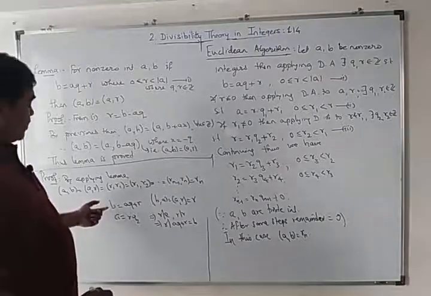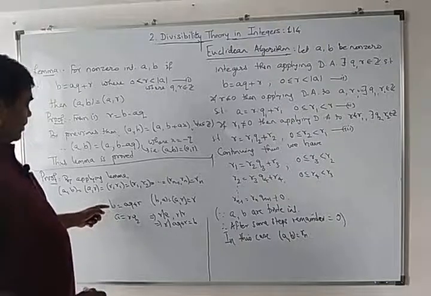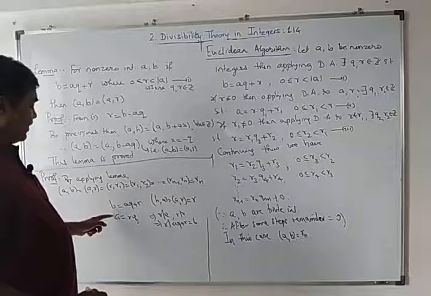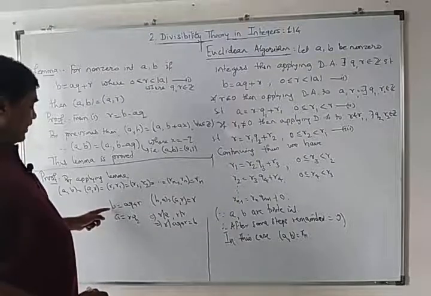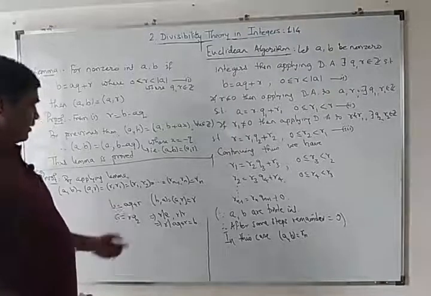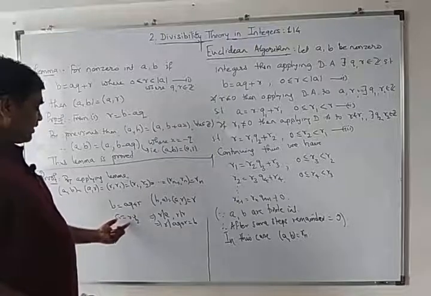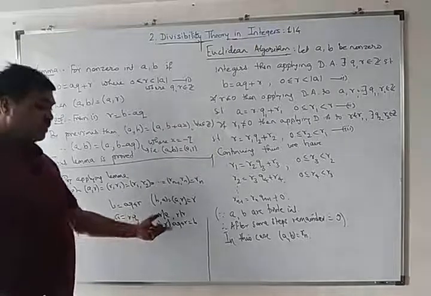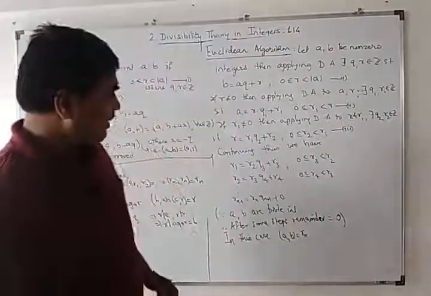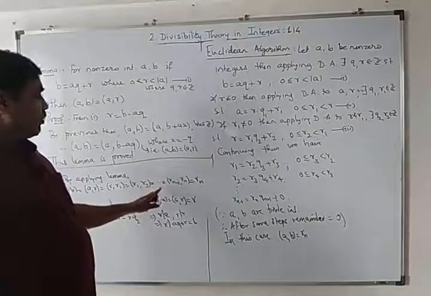If GCD of AB is equal to D, then D divides A, D divides B, then D divides B minus AQ is equal to R also. Is it right? Means D is dividing R as well as A, therefore D also divides the GCD. So R is equal to that D. So just by those steps we are getting proof of this.